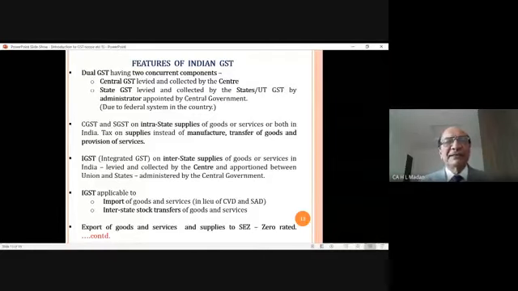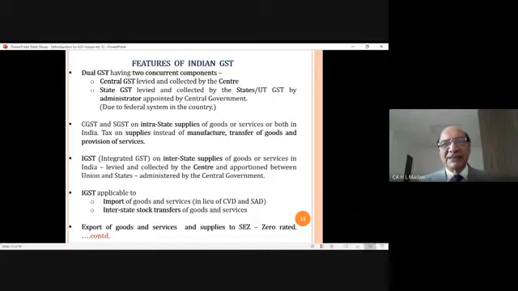So when he makes the bill in Odisha, he will write first CGST at the rate of 2.5%, say 75 rupees on 3,000. Then he will write SGST or Odisha GST at the same rate of 2.5%, and again he will calculate it as 75 rupees.